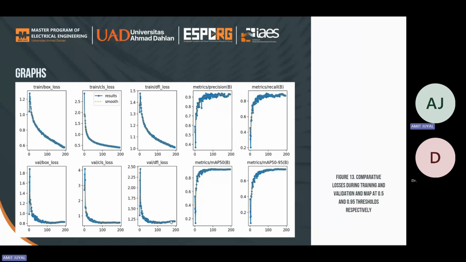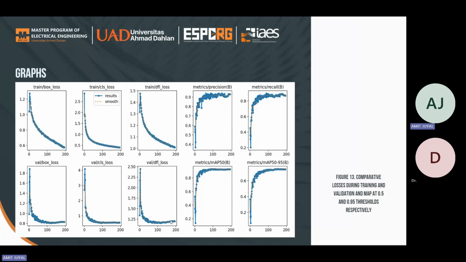So these are the generated graphs. The box loss graph represents the model efficiency in predicting the bounding box compared to the ground truth. In the box loss graph, epochs are on the x-axis and the box loss is on the y-axis. When the training starts, the box loss starts at a high level and steadily decreases with the progress of training. The validation box loss is also decreasing after every epoch.